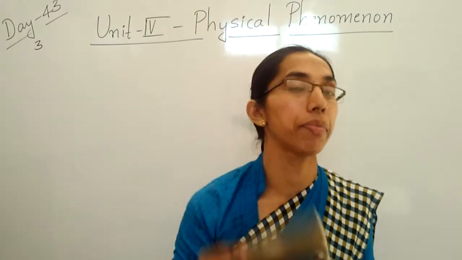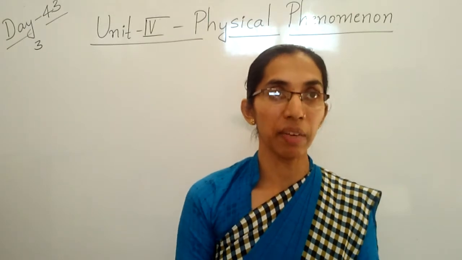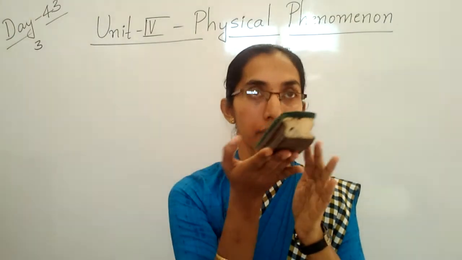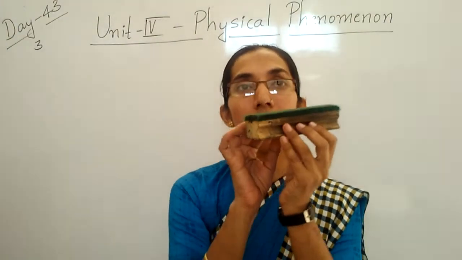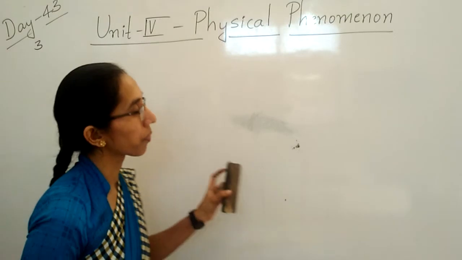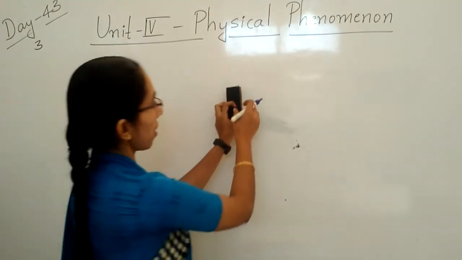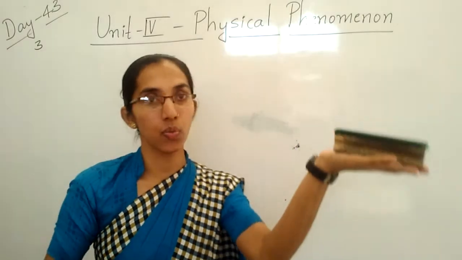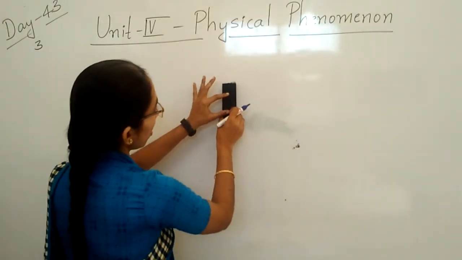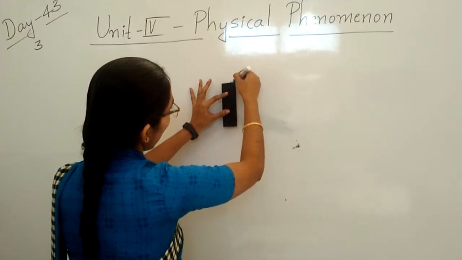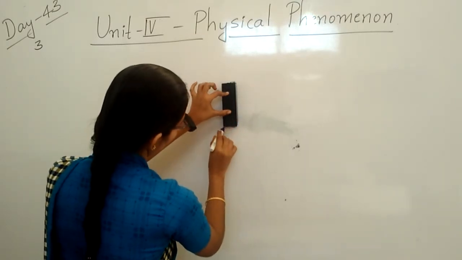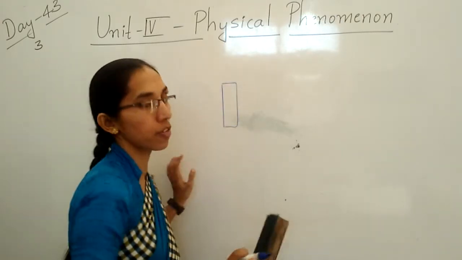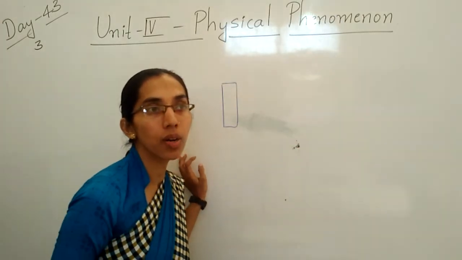Take the example of a duster. Anything means what? The duster has a mass. Mass means what? Weight. The duster has mass and it occupies space. You can see here, this is a duster. This much space is occupied by the duster only.